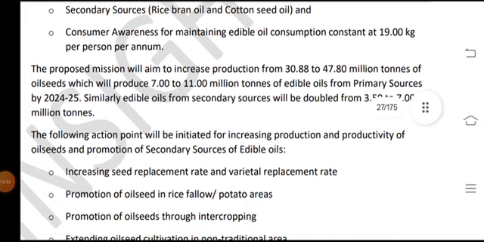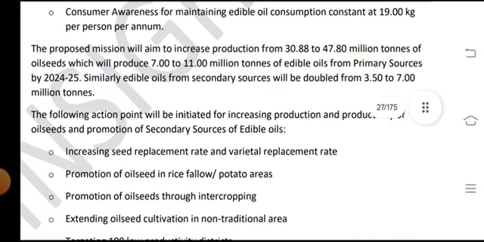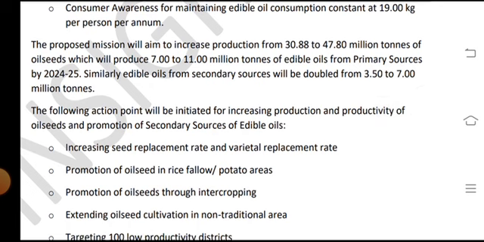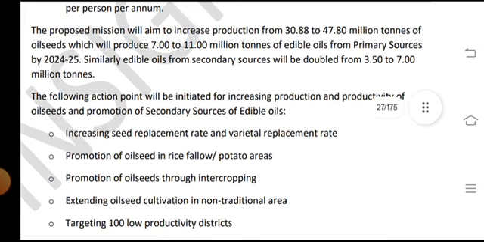The proposed mission will aim to increase production of oilseeds from 30.88 to 47.80 million tons, which will raise edible oils from the primary sources from 7 to 11 million tons by 2024-25. Similarly, edible oils from the secondary sources will be doubled from 3.5 to 7 million tons.